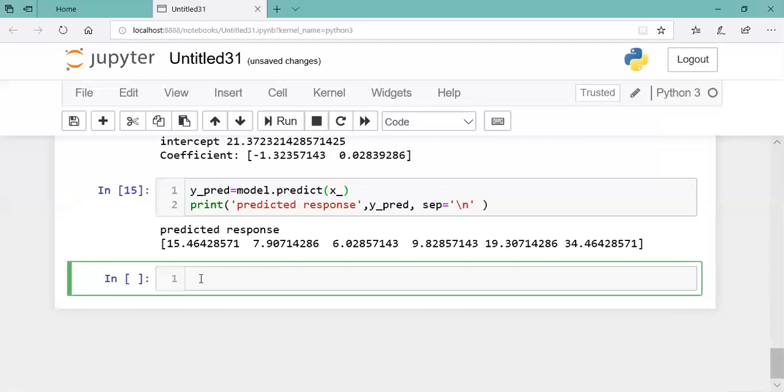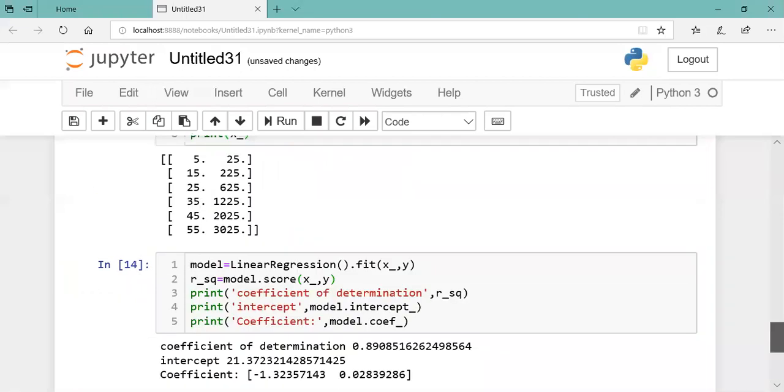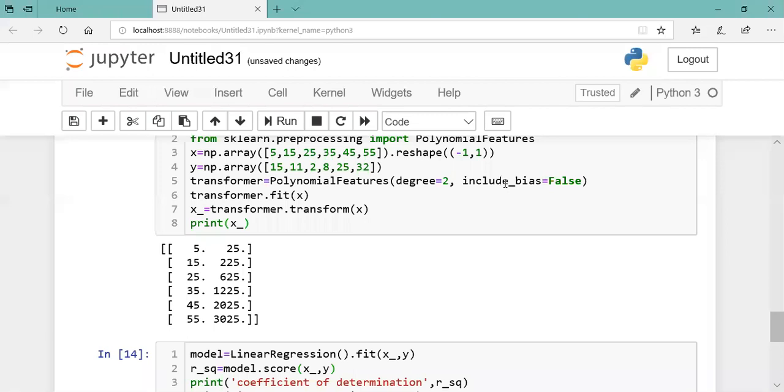Only thing is that after taking data, you have to transform that data to a polynomial. And while transforming, you should be unbiased. Therefore, you say include bias equals false.